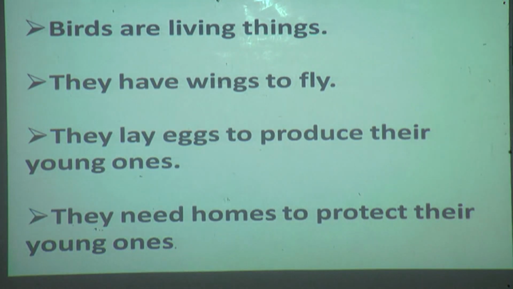Okay, now I'll move to the next. Now what have you studied about birds, students, in our last session? Yes, you have studied that birds are living things. They have wings to fly and they lay eggs to produce their young ones, isn't it? And they need homes to protect their young ones.